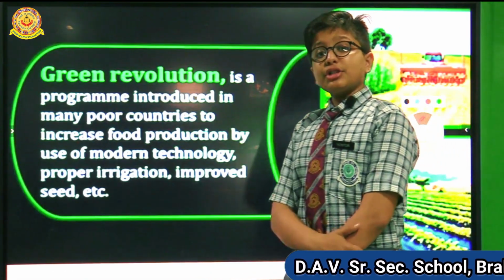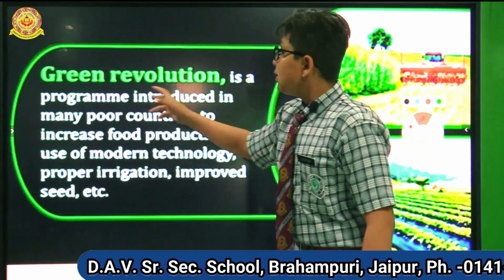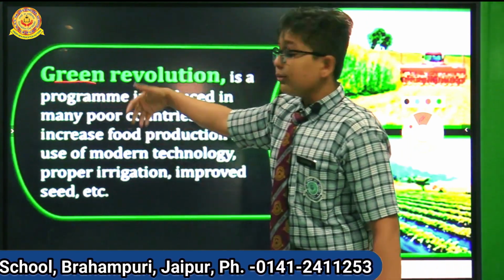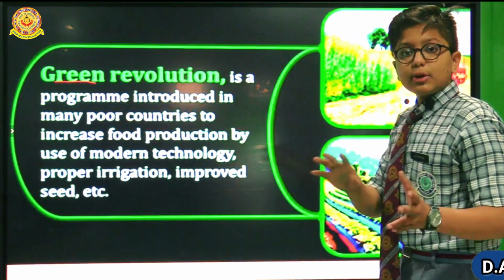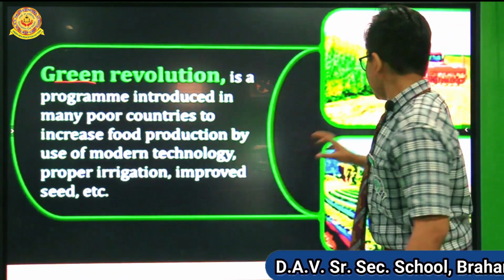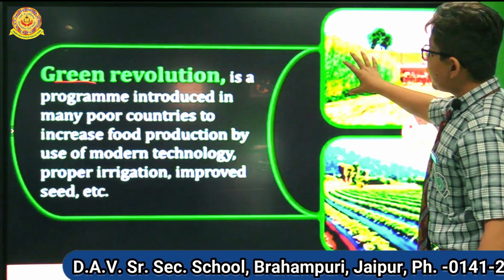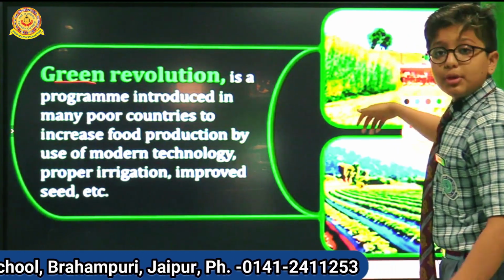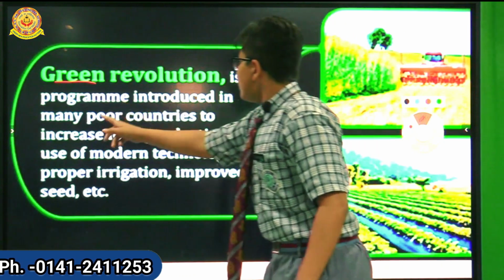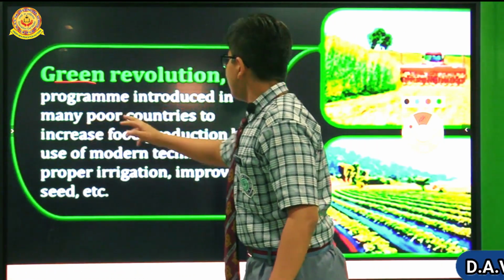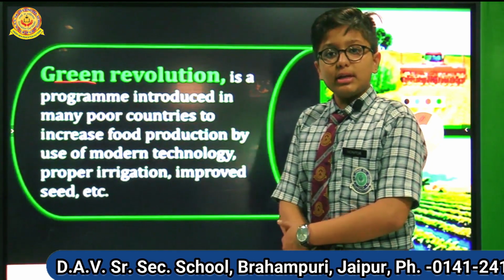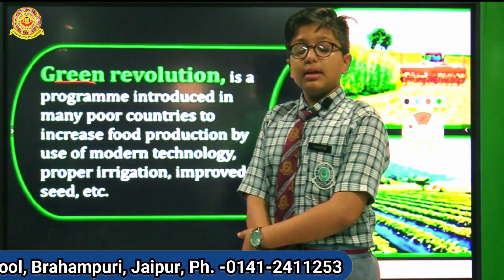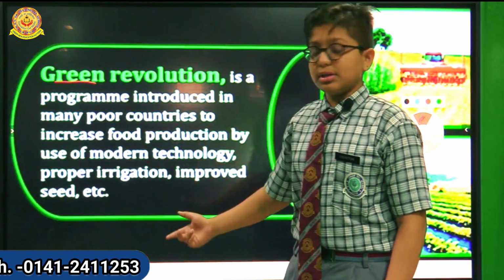The second one is the Green Revolution. By the word green, you can understand crops, because crops are green in color, so you can imagine that the crops are green. So the Green Revolution is about the crops. It is a program introduced in many poor countries. India is also known as a poor country. We can say India is a poor country, but nowadays it is developing. It is counted among the developing countries.